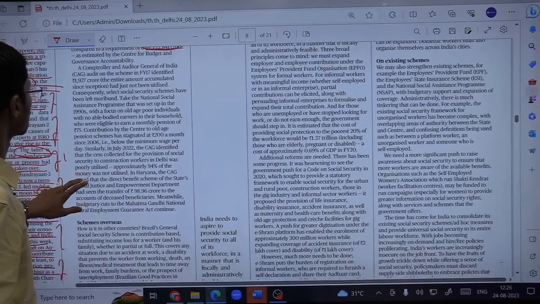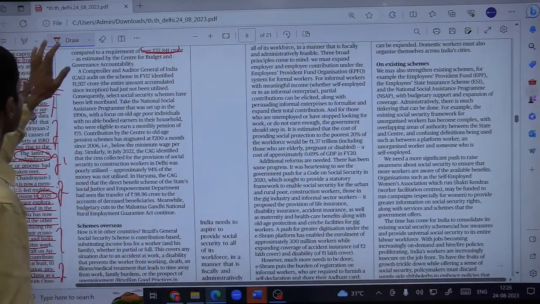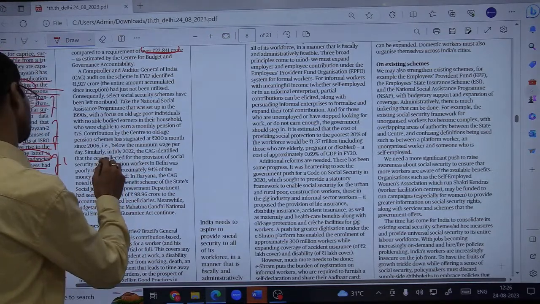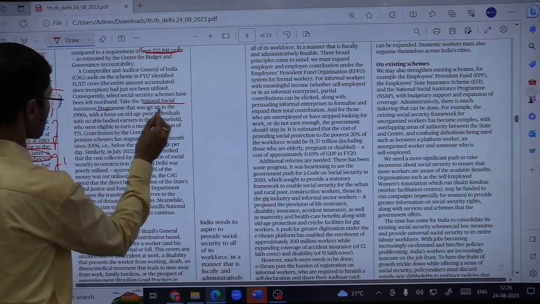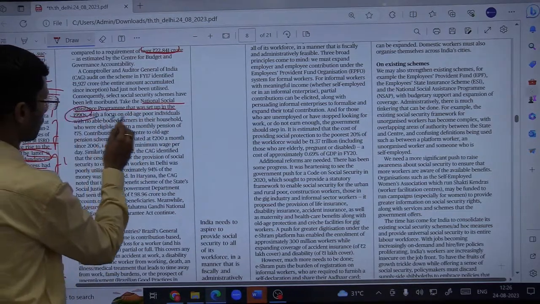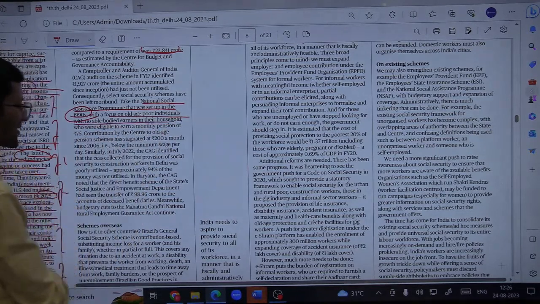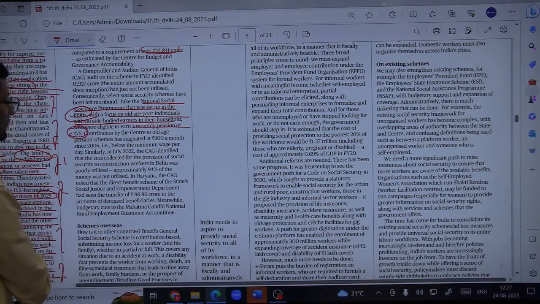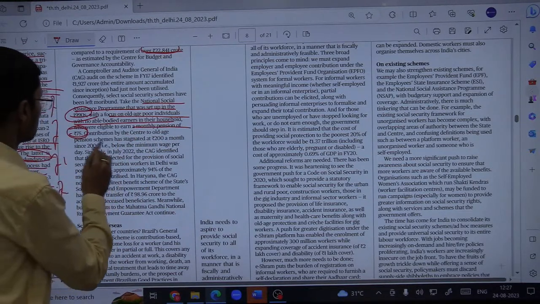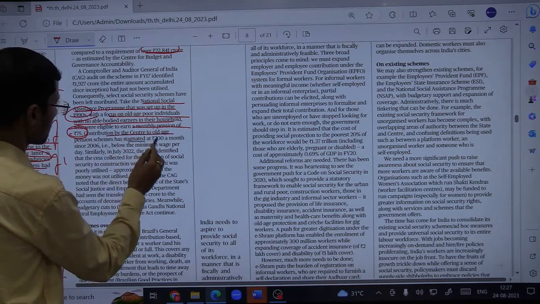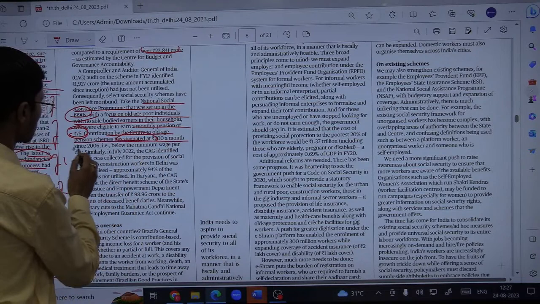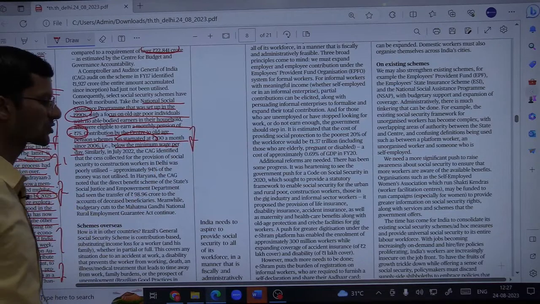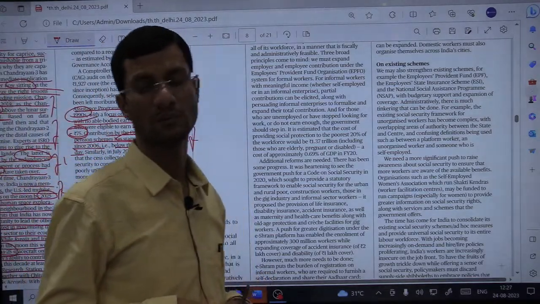Then another example he is giving is the National Social Assistance Program that was set up in the 1990s with a focus on old age poor individuals with no able-bodied earners in their household, who are eligible to earn a monthly pension of rupees 75, fine, in the 1990s. But the contribution by the center to the old age pension scheme has stagnated at 200 per month since 2006. That is way below the minimum wage per day. Fine. The pension provision per month was even less than what minimum wage workers get.